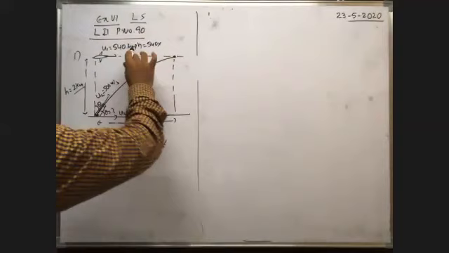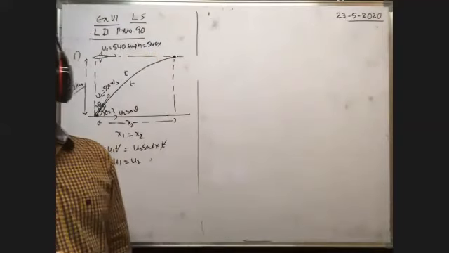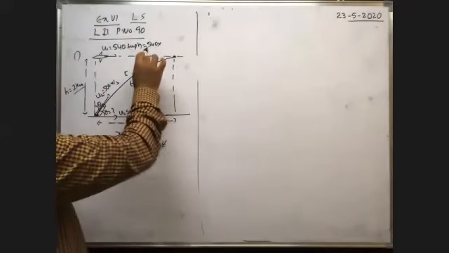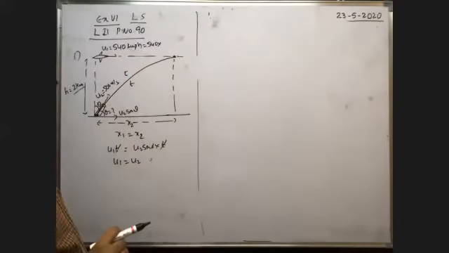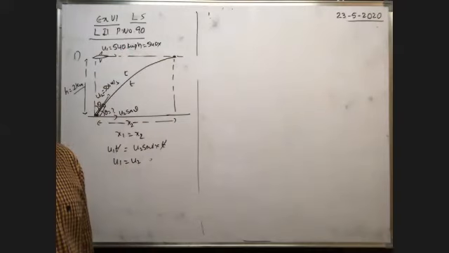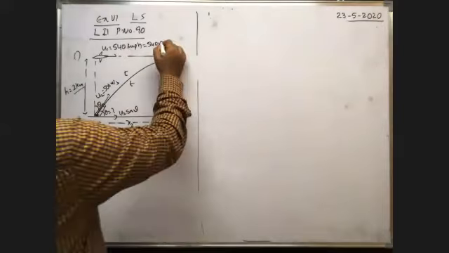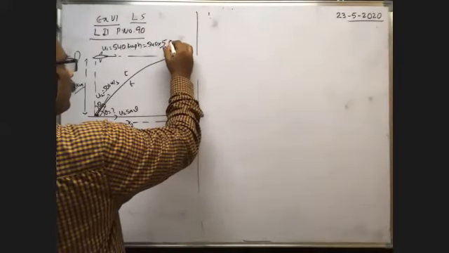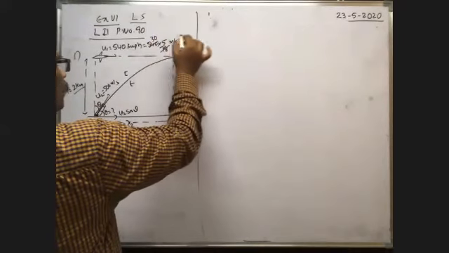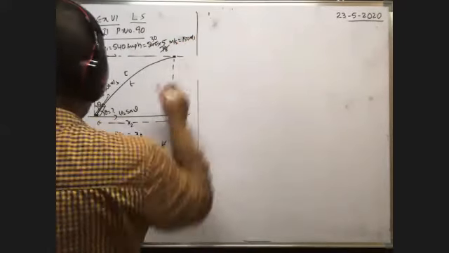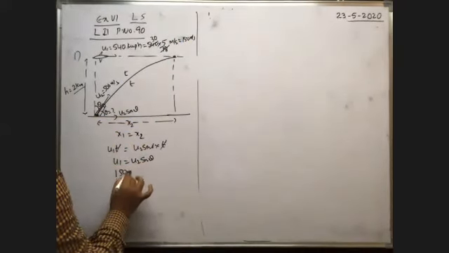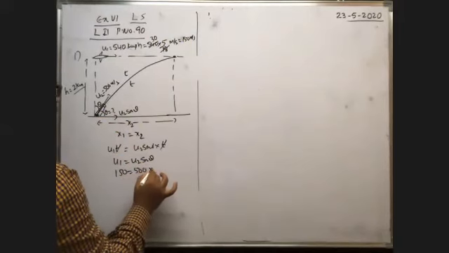Now to convert this 540 kilometer per hour into meter per second, we have to multiply with 5 by 18. That much meter per second. 18 3s are 54 into 10, so 150 meter per second. So u1 means 150 meter per second, and u2 is 500 meter per second into sin theta.